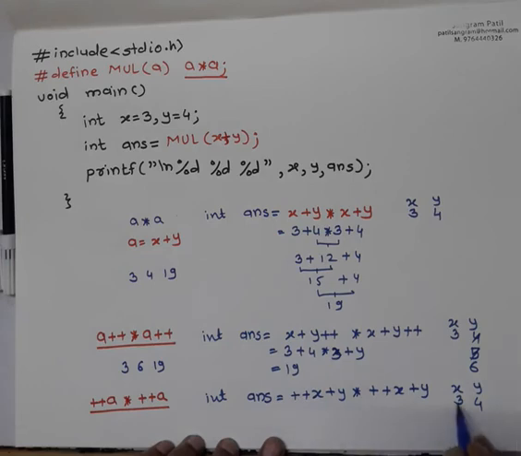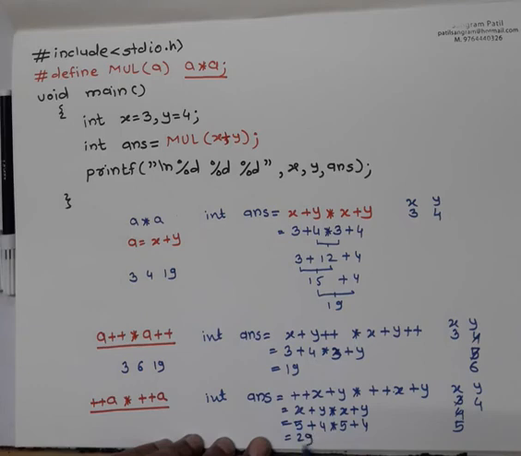So this ++ increments the value of x by 1 as 4, and this ++ increments the value of x by 1 as 5. Now this becomes x + y * x + y, so 5 + 4 * 5 + 4.